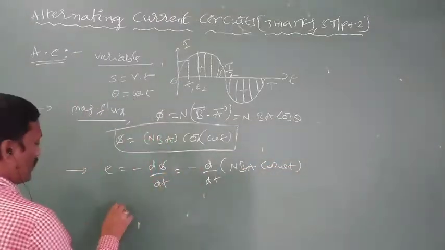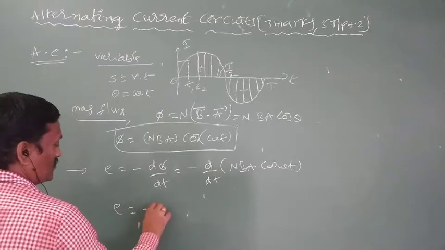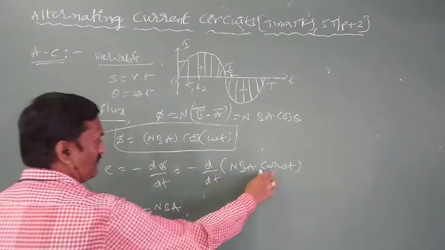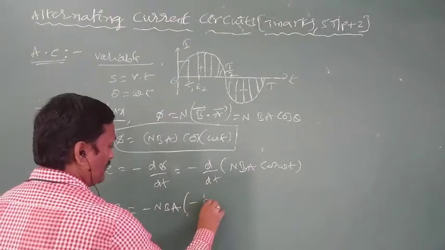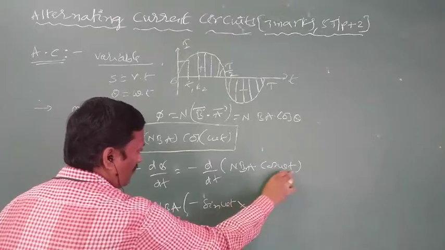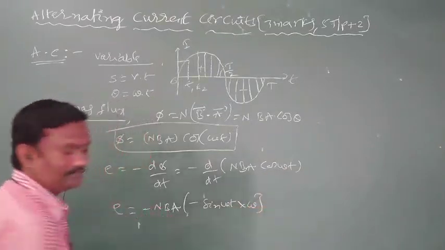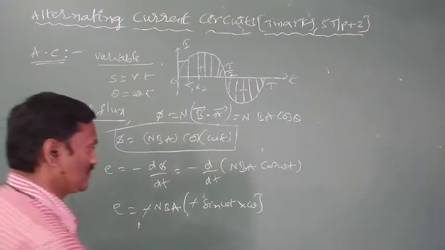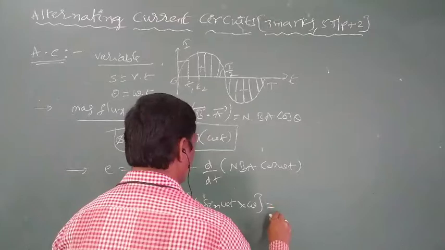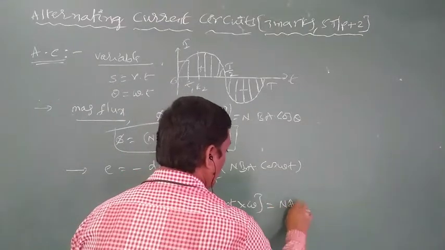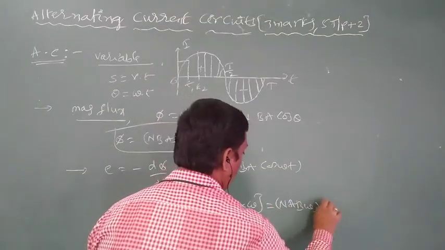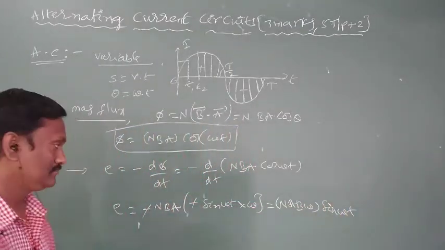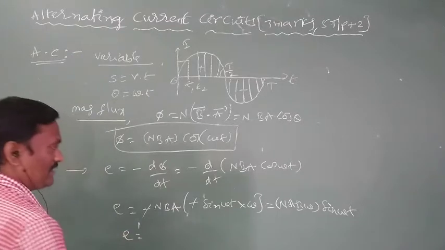The constant values are outside. So E is equal to minus NBA into differentiation of cos. Differentiation of cos gives a minus sign, into differentiation of omega t, which gives omega. Minus into minus becomes plus. So the expression for instantaneous EMF or alternating EMF becomes NBA omega into sin omega t.